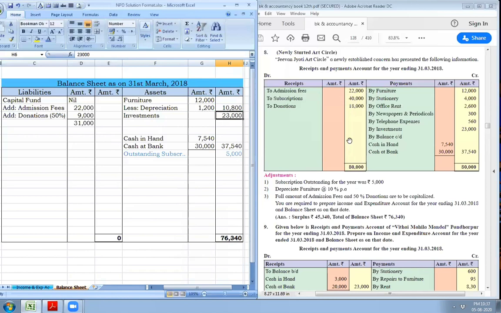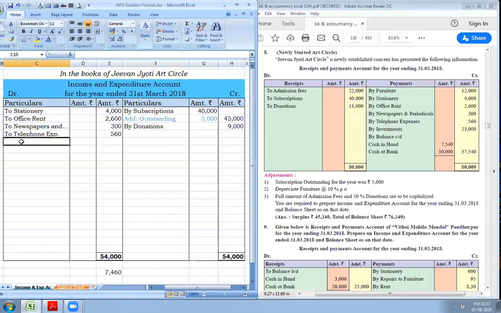Second effect will go to income and expenditure account debit side as to depreciation on furniture rupees 1,200.